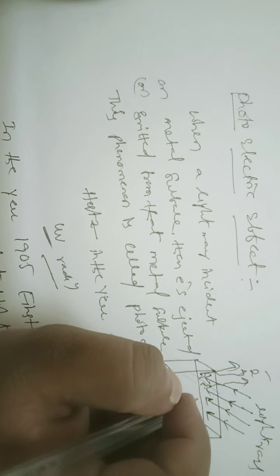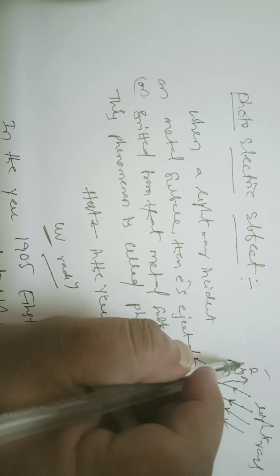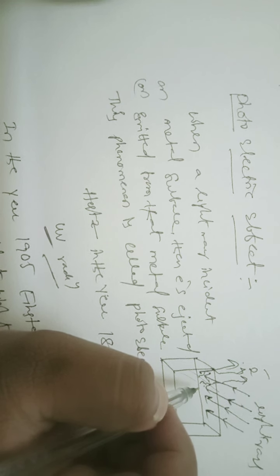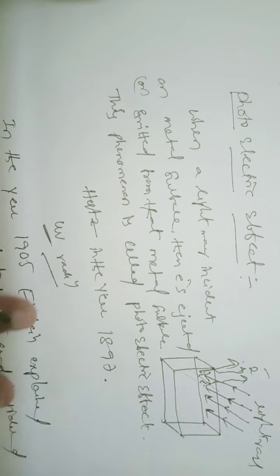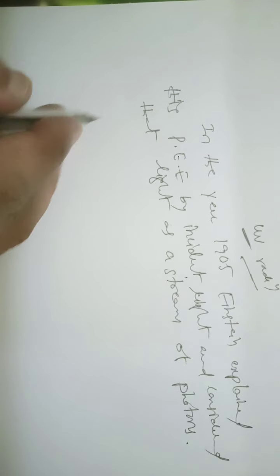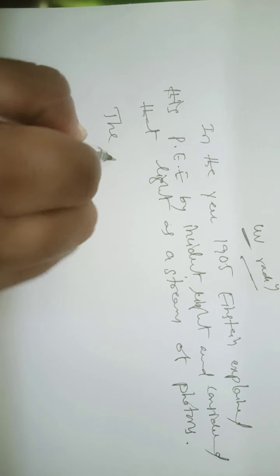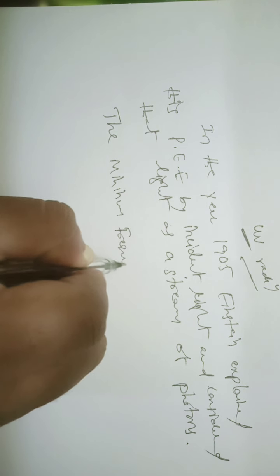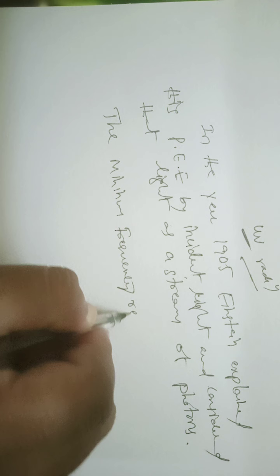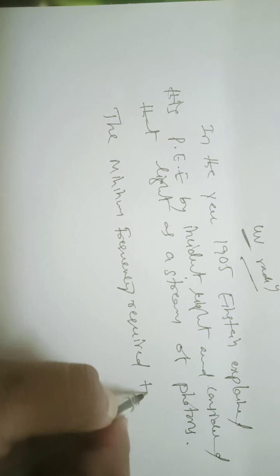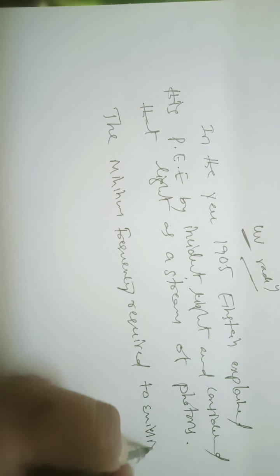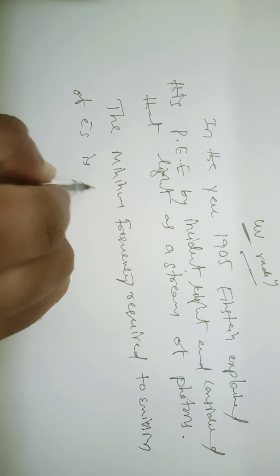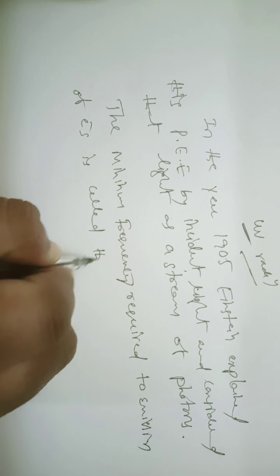That's why for this emission of electrons, some frequency is required. That frequency is said to be the threshold frequency. It means the minimum frequency required for the emission of electrons is called threshold frequency.